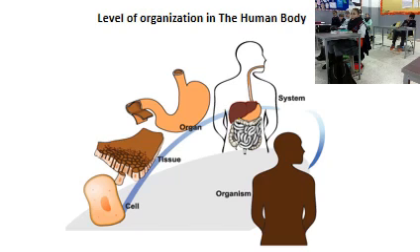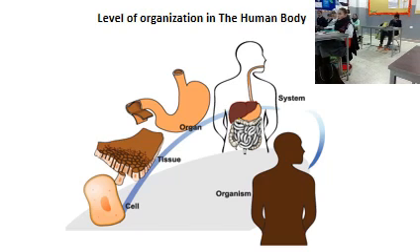This is science revision for weeks 5 and 6. Right. This is the first slide titled Level of Organization in the Human Body. Karen, can you explain it briefly, please?